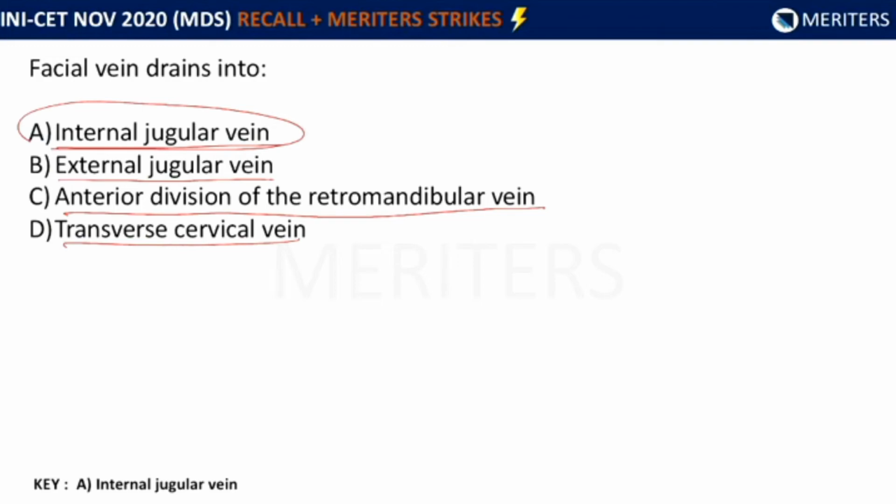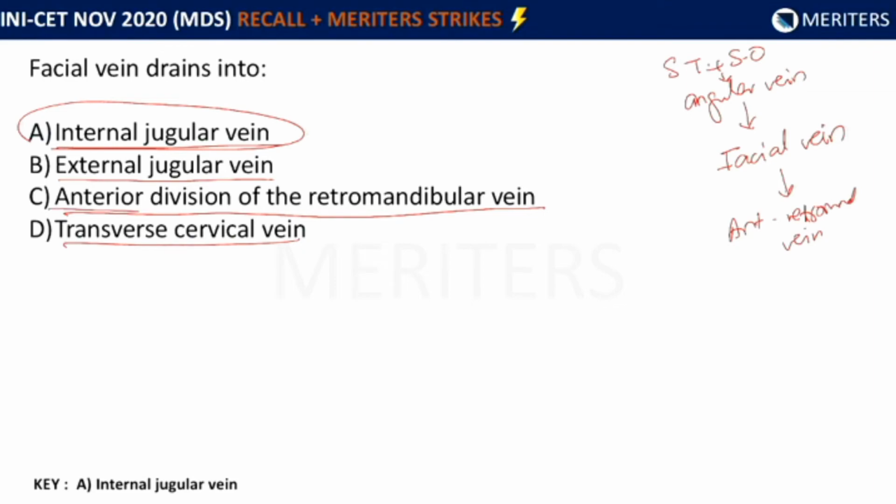We know that the supratrochlear and supraorbital veins of the face unite at the medial angle of the eye and form the angular vein. Supratrochlear and supraorbital combine to form the angular vein. The angular vein continues as the facial vein. It then unites with the anterior division of the retromandibular vein.